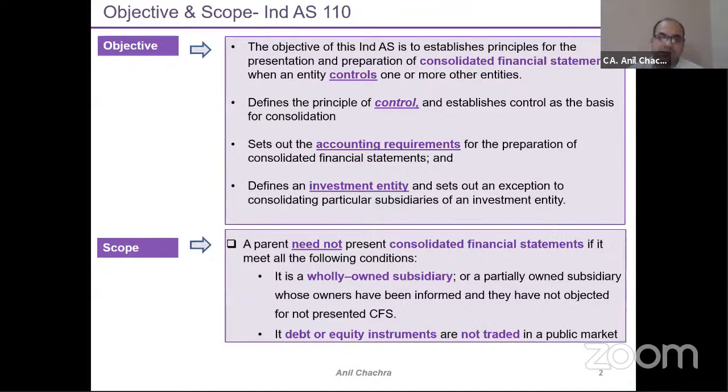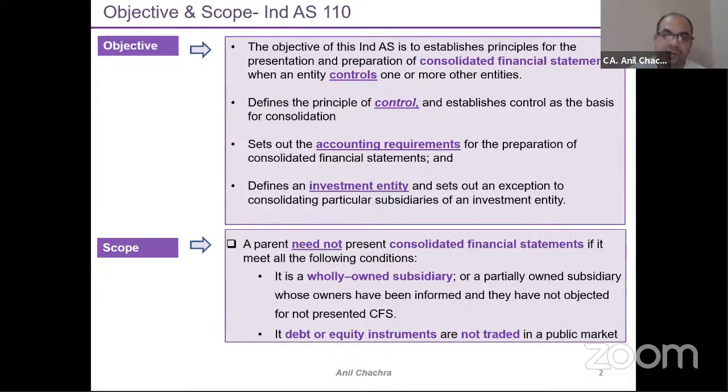consolidation of financial statements. The second objective of this standard is to set out the accounting requirements and the presentation of the consolidated financial statements. Third one is the investment entity, which is a very important one because that was not there in the IGAAP accounting. So investment entity is a very new thing. So this standard has set out rules. What is the definition of the investment entity and whether they will be excluded or included under this Ind AS